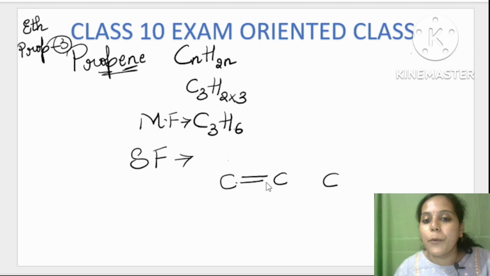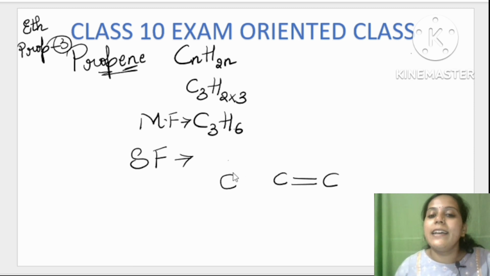And this double bond you can either write here or you can write here, but you have to write it on one side. Okay, not on both sides. You can write either here or here. Let me write it here. So now let us write the bonds for carbon. This carbon has not done with any bond, so it is 1, 2, 3 and 4. And this carbon now, see, 1, 2, 3 bonds are done.